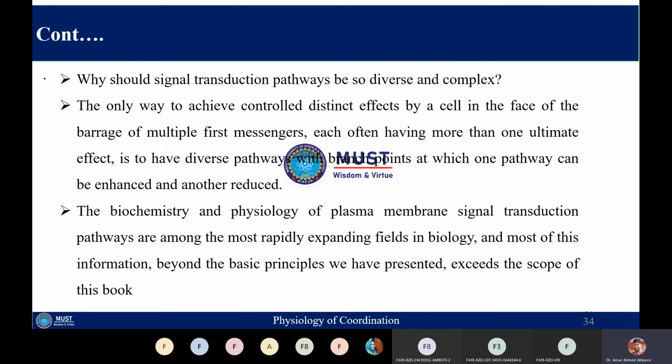It means that in a cell there can be multiple first messengers. As I have told you, there can be numerous first messengers for a single receptor, or sometimes different messengers for different receptors.